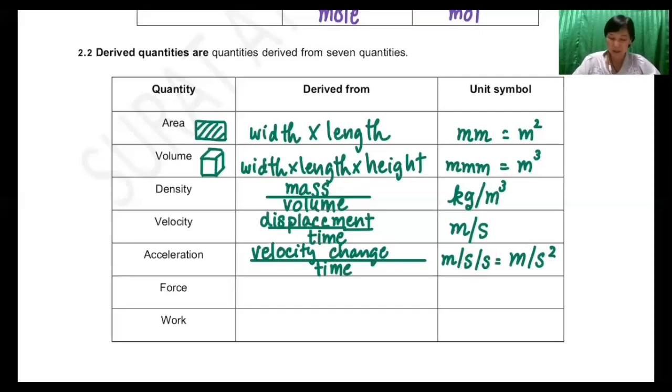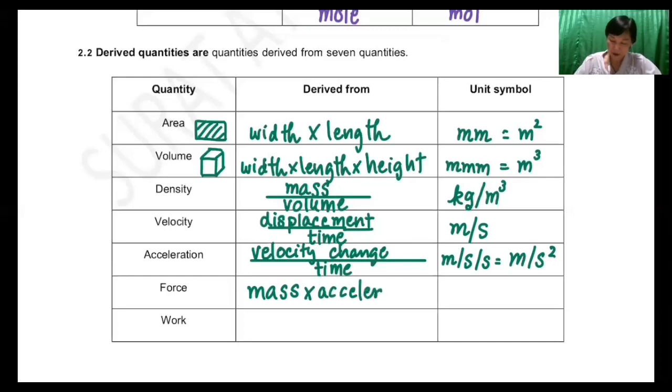The next example of derived quantity is force. If you study Newton's second law, you will know that sigma F equals ma. So force is equal to mass multiplied with acceleration.